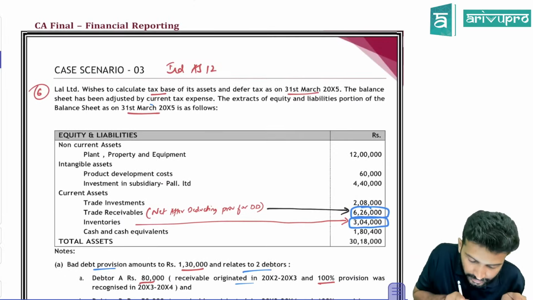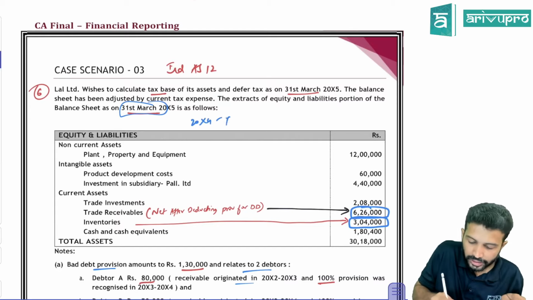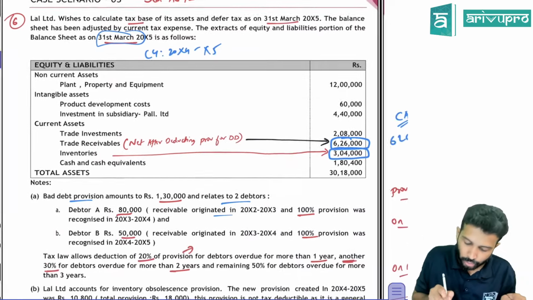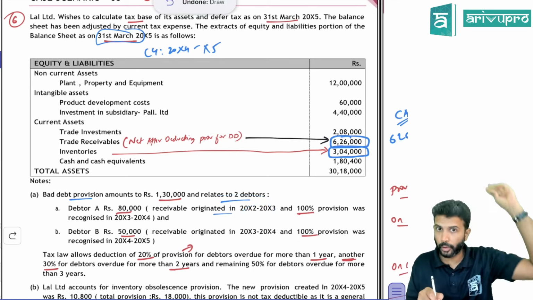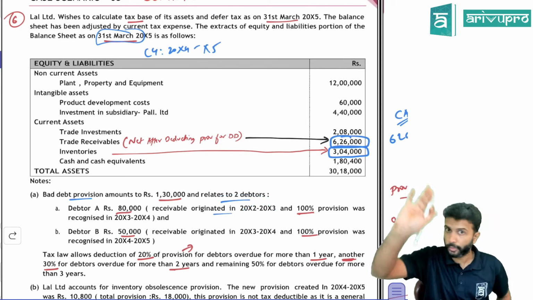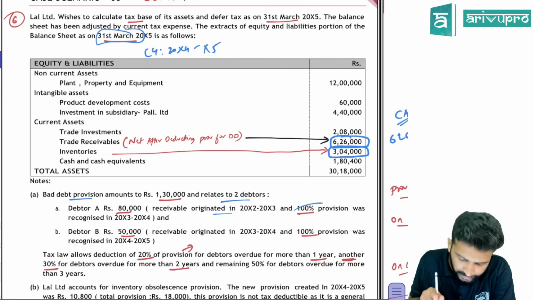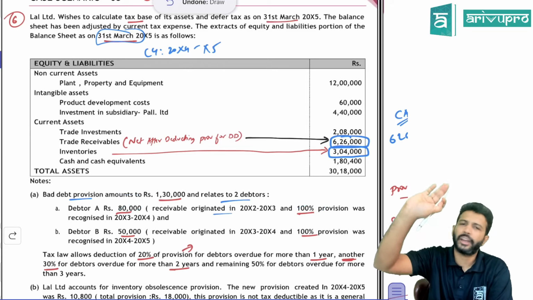Hang on. Currently we are in 31st March 20X5, so we are talking about X4-X5. This is our current year. You sold these goods to this particular debtor in X2-X3, that means 2 years before. X2-X3 is 1 year, X3-X4, and X4-X5. So 2 years before only you have sold the goods, and 100% provision is done in accounts. So in accounts, you already made the entire 80,000 provision.